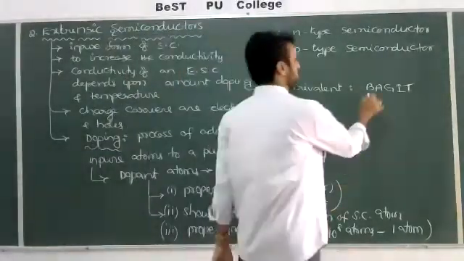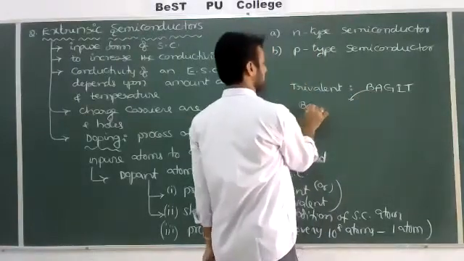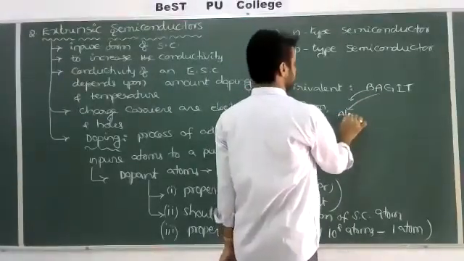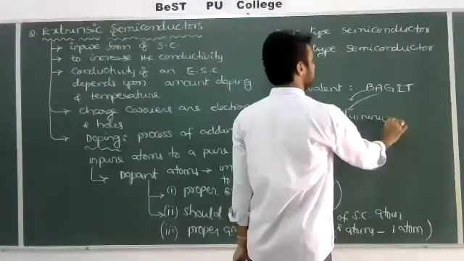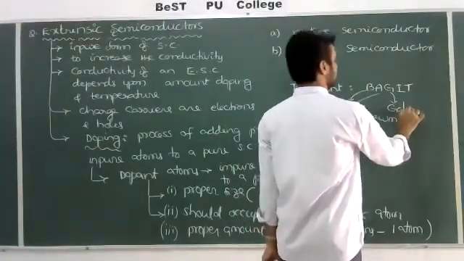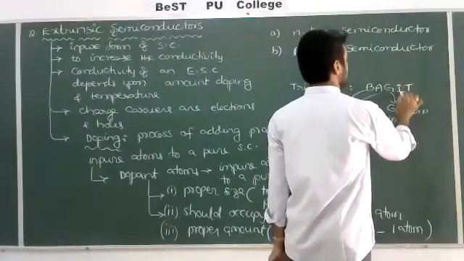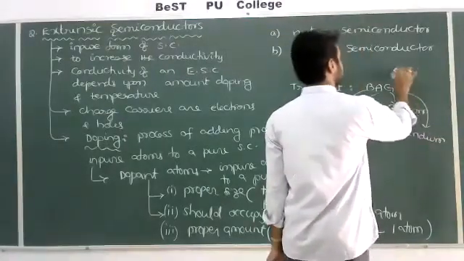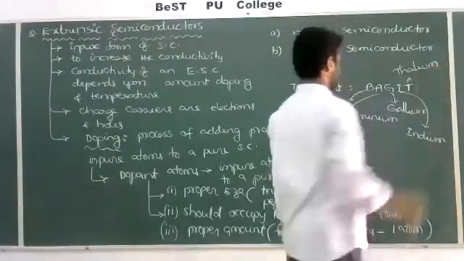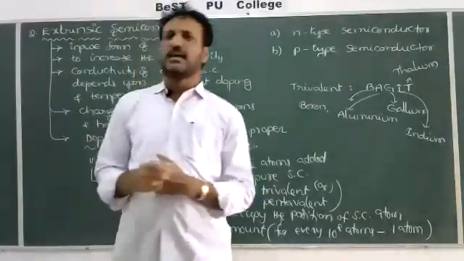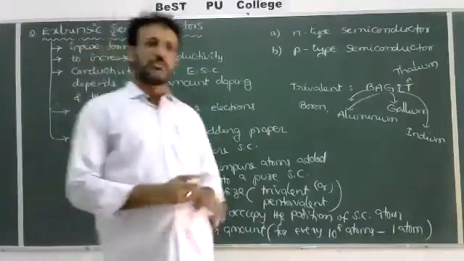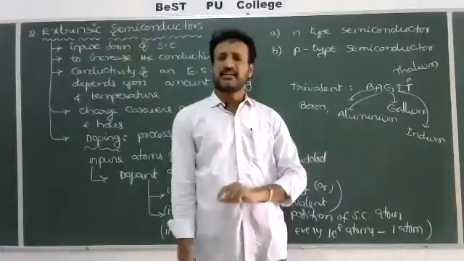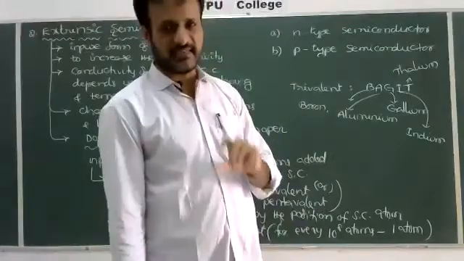So B for boron, A for aluminium, G for gallium, I represents indium, and T for thallium. All these are nothing but trivalent impure atoms. Easy to remember, bag it, simple. So boron, aluminium, gallium, indium and thallium. They are trivalent, which means they contain 3 valence electrons. In the outermost orbit they contain 3 electrons.